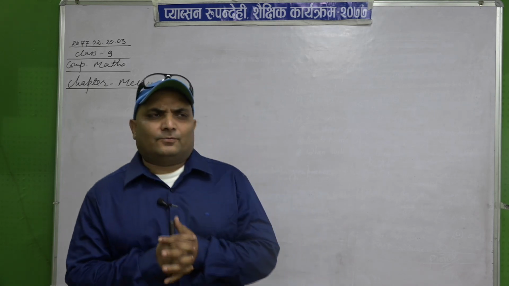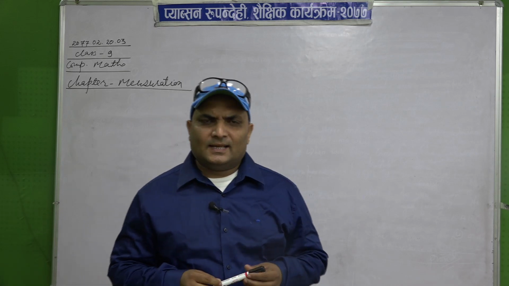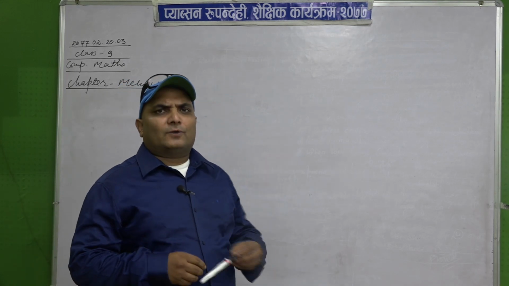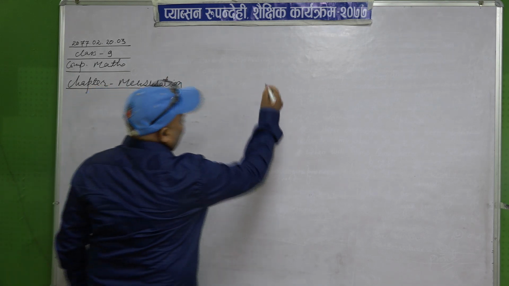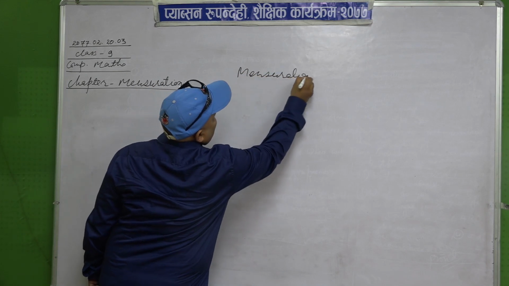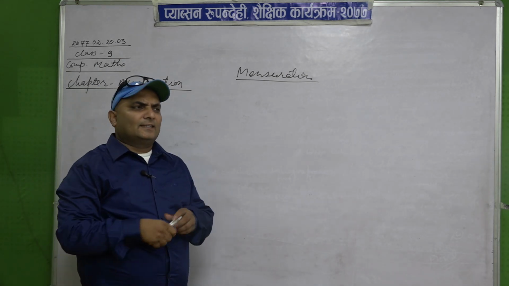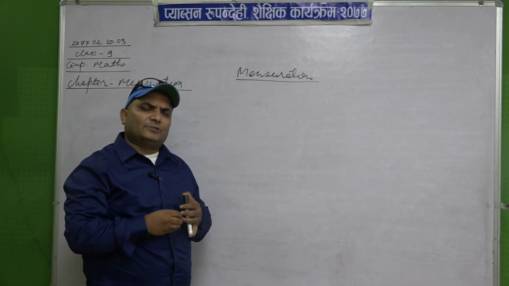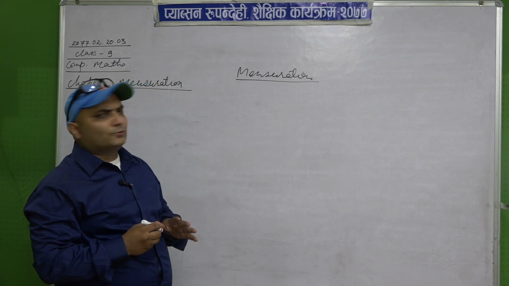Okay, now we are going to start the same chapter we had yesterday, mensuration. Before starting, I will remind you what we had yesterday. The chapter we had was mensuration, and we discussed what mensuration is. Simply, mensuration is a branch of geometry which deals with the measurement of different kinds of figures. Okay, this is mensuration.